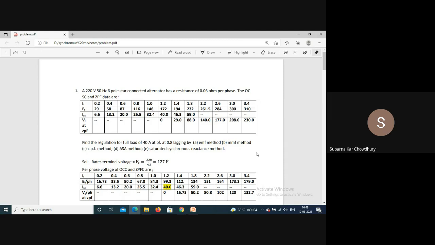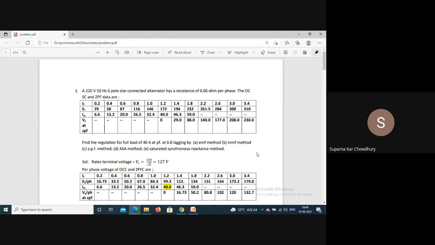Because for a delta connection, for third and triplen frequency, delta is a closed winding. So third and triplen frequency current circulates in the delta winding, creating undue losses and heating. So delta connection is avoided.